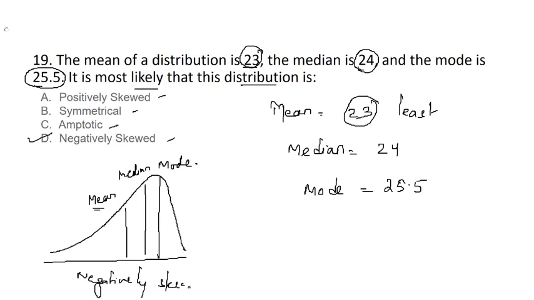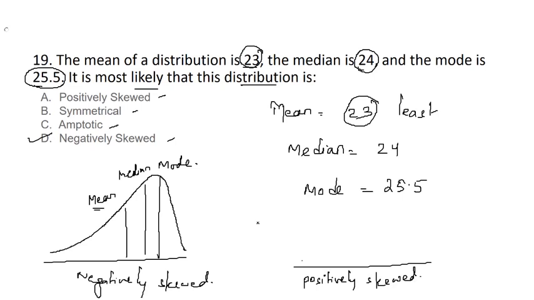What about positively skewed? For positively skewed, the mean will have the highest value. Then it will be positively skewed, and it will look like this.